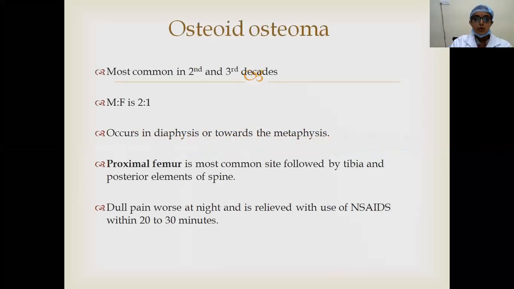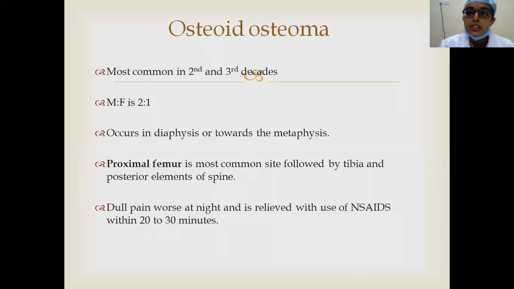So the first benign bone tumor is osteoid osteoma, which is most common in the second to third decades of life, and is mostly seen in males. It usually occurs in the diaphyseal and metaphyseal region. Proximal femur is the most commonly involved site, followed by tibia and posterior elements of spine.